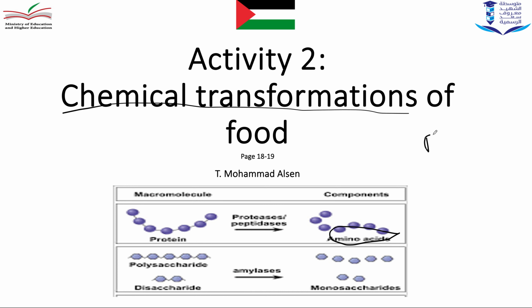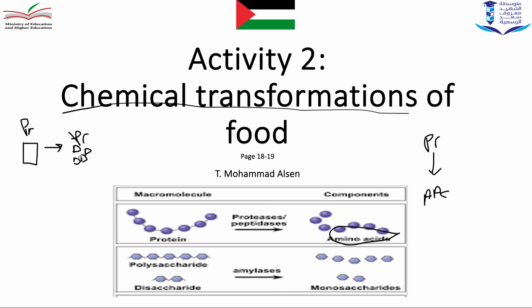So when a protein, for example, is digested into amino acids, in this case we can say that it is a chemical transformation. But if the protein is in large size, in a cube, for example, and we cut it into small pieces of proteins as you see here, the protein stays what?